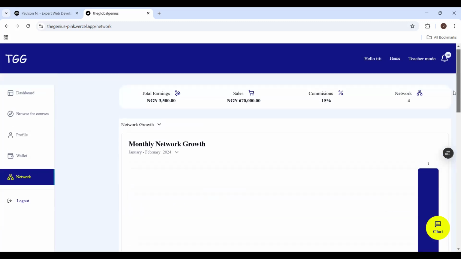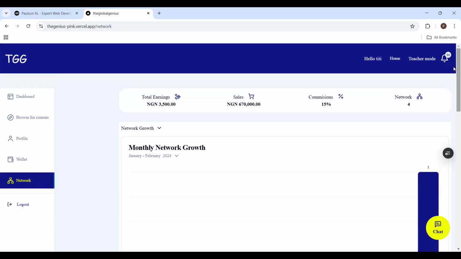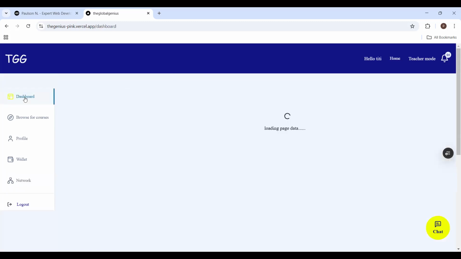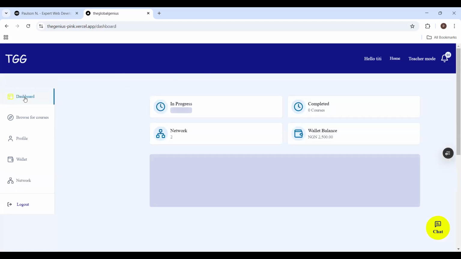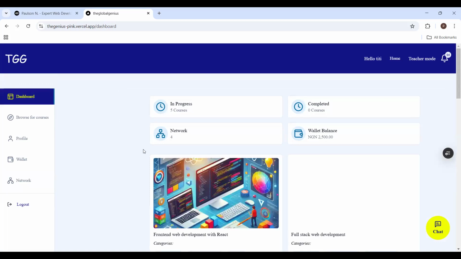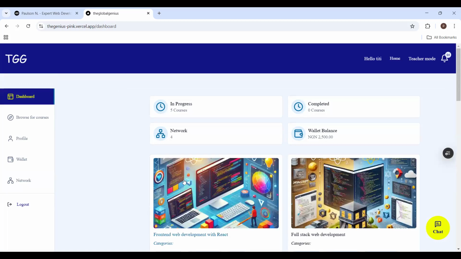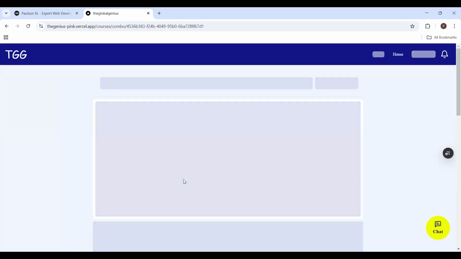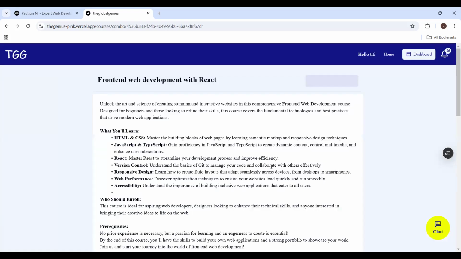So let me take you through the classes, how the classes work. I go to my dashboard so I can select any of these courses. I click on it, so it's taking me to the class now. All right, so this is the description for this class, and I have paid some money, and I have 50,000 naira remaining to complete the fee because you can pay in installments.